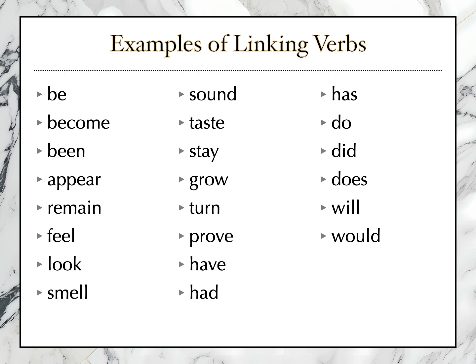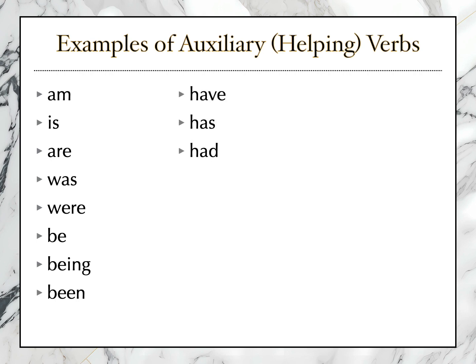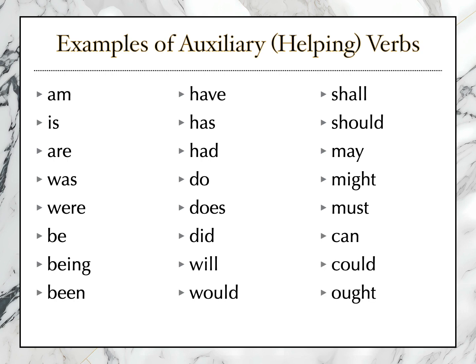And lastly, let's look at auxiliary or helping verbs. Am, is, are, was, were, be, being, been, have, has, had, do, does, did, will, would, shall, should, may, might, must, can, could, ought. Now, some of these can also be linking verbs. So you can't just memorize lists of verbs in order to identify which is which. You have to look at what it's doing in the sentence.